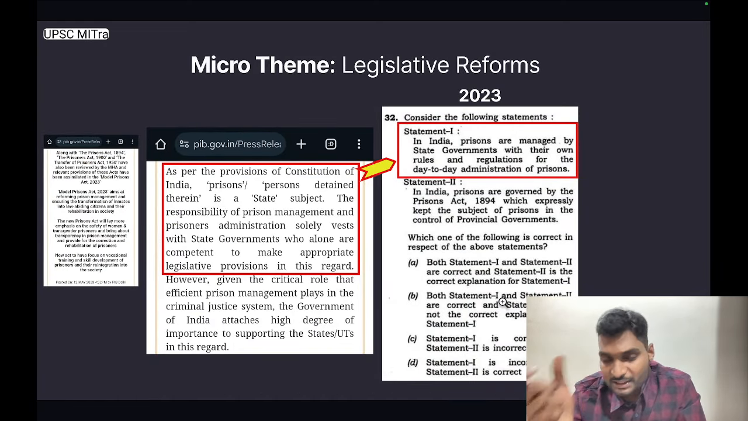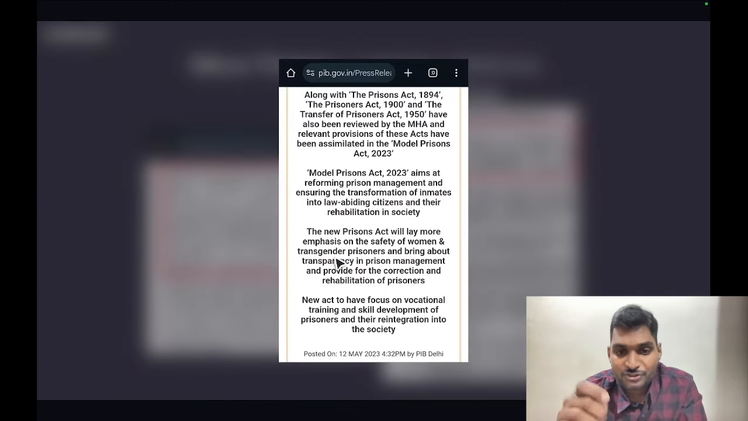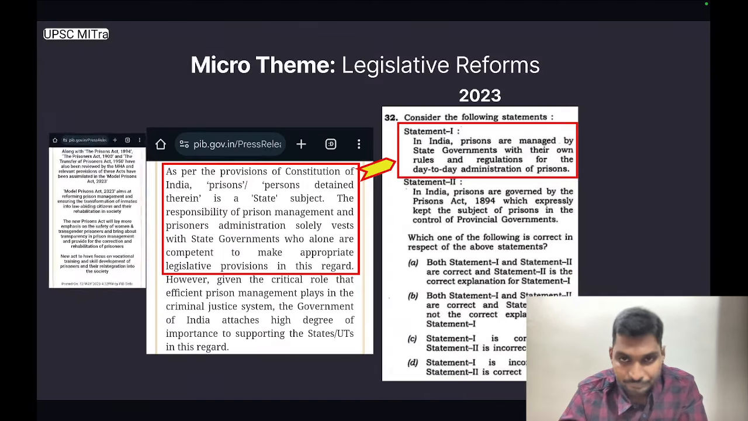Groundbreaking legislative reforms are always hot from prelims point of view. This particular release from Ministry of Home Affairs reads, along with the Prisons Act 1894, the Prisoners Act 1900 and the Transfer of Prisoners Act 1950 have also been reviewed by MHA, and relevant provisions of these acts have been assimilated in the Model Prisons Act 2023. So the Model Prisons Act 2023 is being discussed.